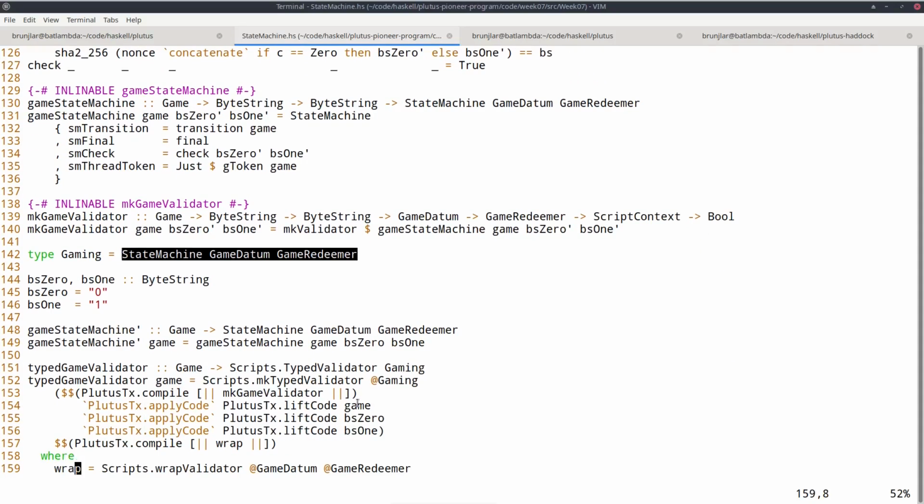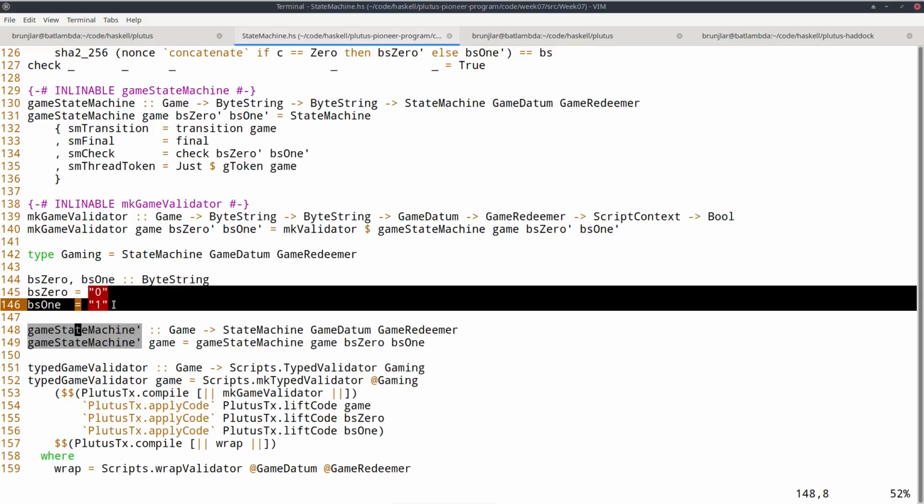And now I provided a second version of game state machine where we only have to specify the game and not these two strings. And that won't work in on-chain code, so it doesn't have this inlineable pragma because of the literal strings here. But in off-chain code, it works perfectly fine, and then we don't have to provide these two additional parameters.